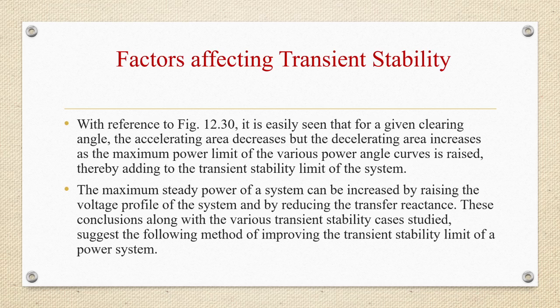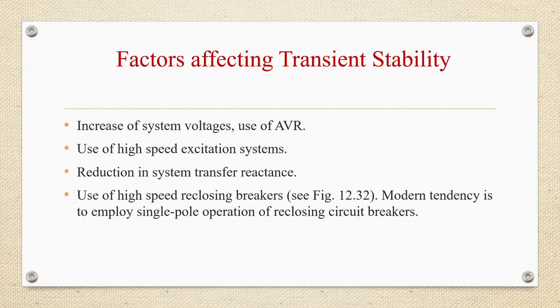The maximum steady power of a system can be increased by raising the voltage profile of the system and by reducing the transfer reactance. So we are telling here how to increase the steady power of a system. These conclusions, along with the various transient stability studies which I have already covered, suggest the following methods of improving the transient stability limit of a power system. So what are the various methods of improving transient stability of a power system? These are the methods.